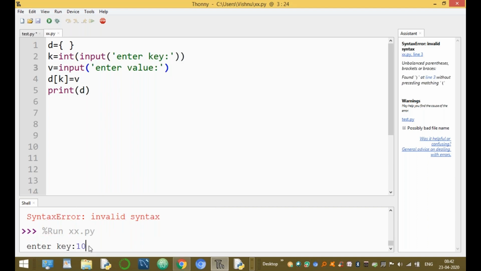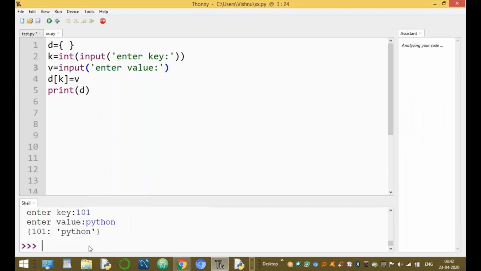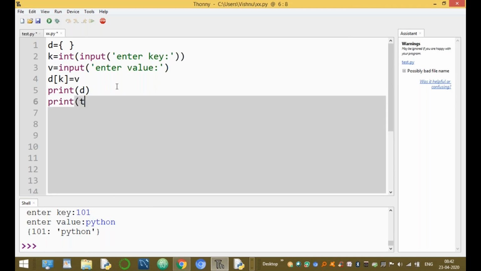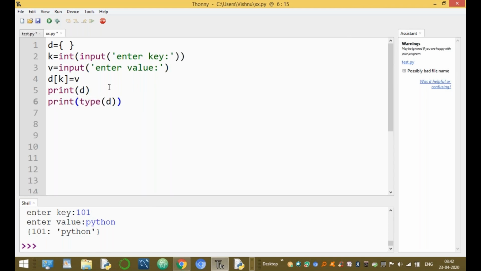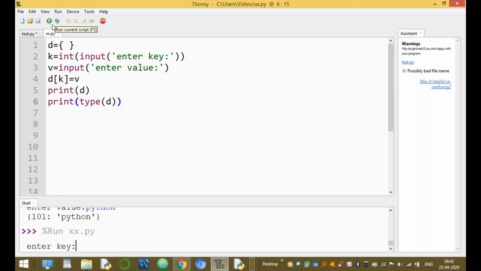Enter the key. Key is 101, okay, and the value is Python. Now it is a dictionary. If you want to print the type, print type of D, and you can use type of D also. Run this module.